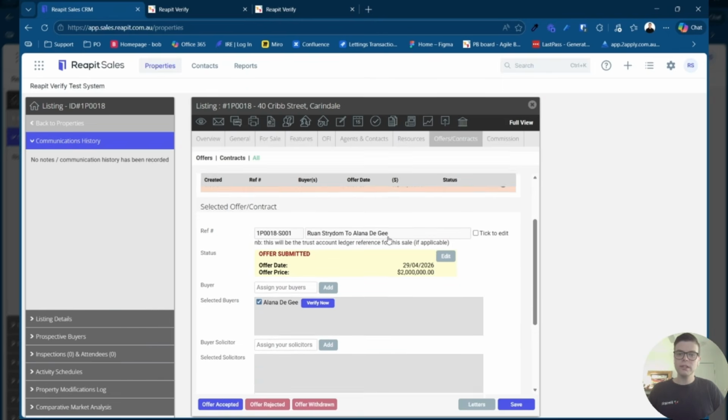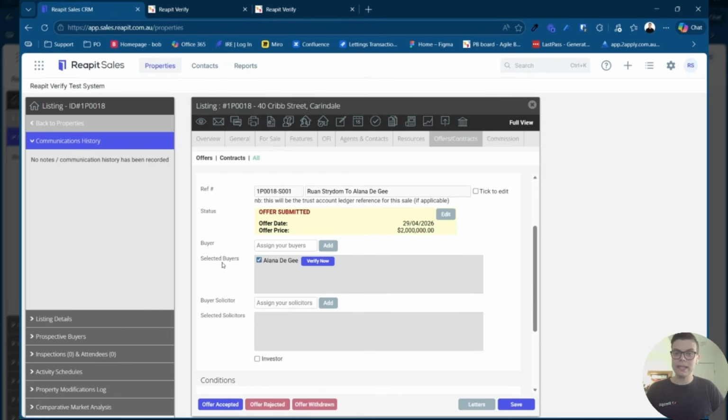Once you've added the offer, you will now see that under the Selected Buyer section, you will have the option to also verify the buyer. This process is very similar to what we went through with the vendor, where you'll be able to hit Verify Now. That'll add their details to your Reapit Verify case. It'll trigger a message to them asking them to complete their ID verification.